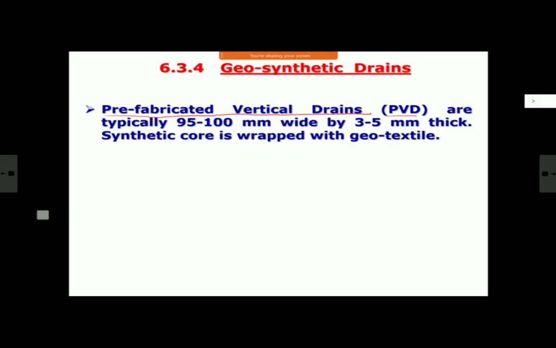They are vertical, so they are vertical drain. They are used as a drain, so named drain. And prefabricated means factory manufactured. You don't have to fabricate at the site. These drains, we'll see in detail.